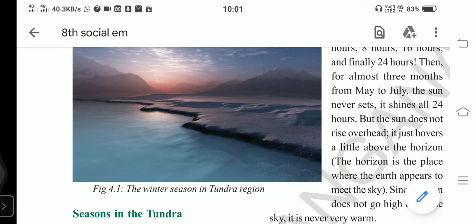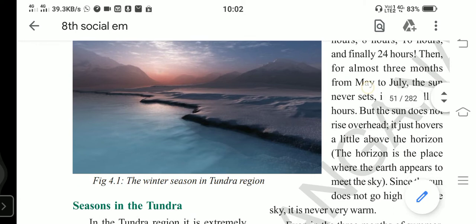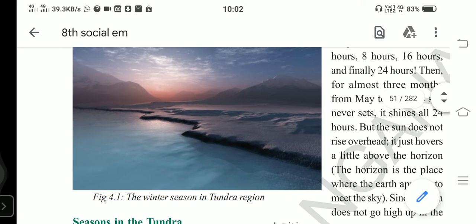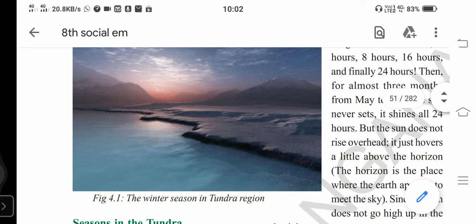By 8, 9 to 10, the sun turns somewhat yellowish. By 12 and 1 o'clock, the sun reaches over our head brightly. These variations are not in the Tundra region. Only the morning sunrise at 6:30 to 7:30 is seen, and it lasts up to 24 hours for 3 months. That is what I call sunrise here.